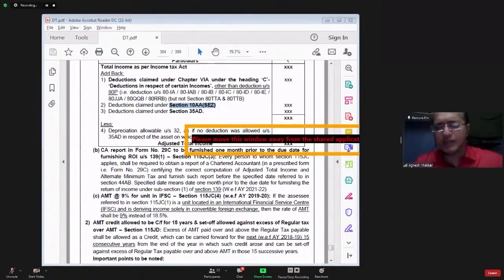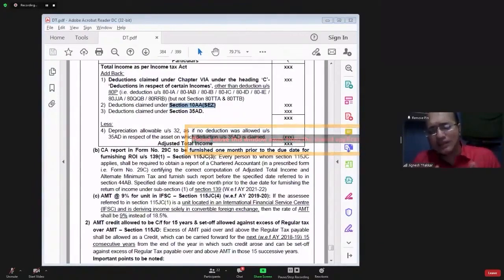If we just take the example of section 10AA, then for 15 years, government will get less tax. And from the 16th year onwards, government will get very high tax, because now the entire income will become taxable.